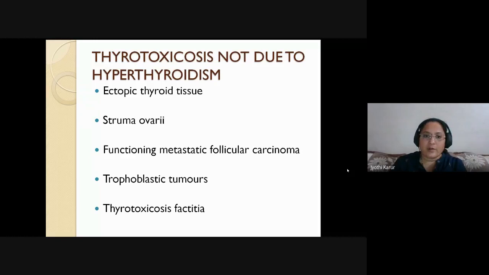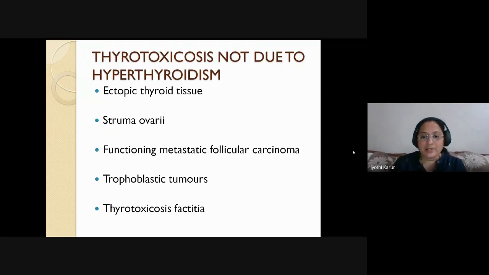If it is not from the gland, it could be from ectopic thyroid tissue, which might be present anywhere else. But most commonly in clinical scenarios we see struma ovarii. It is a type of teratomatous dermoid where thyroid tissue is predominant in the ovary, and most of the time thyroxine is secreted by the struma ovarii.